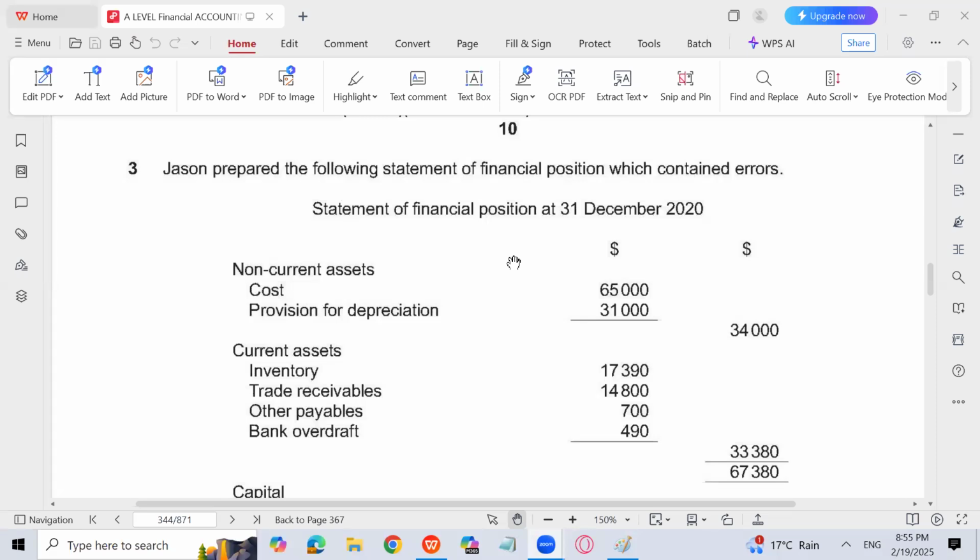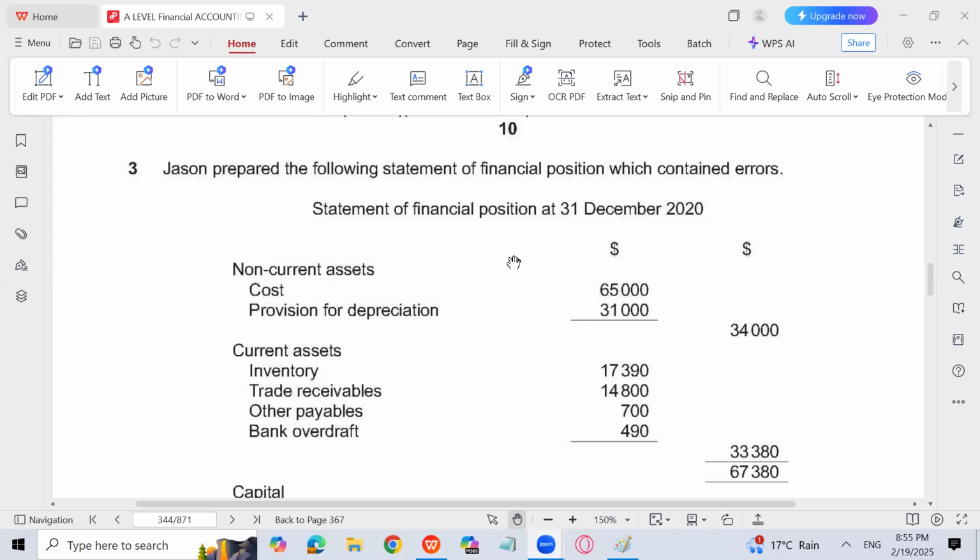Today we are going to solve a question from AS Accounting, and the chapter is basically errors and suspense. In this chapter, we are finding lots of questions in the paper currently which do not require you to pass rectifying entries and prepare a suspense account. Rather, the examiner requires you to prepare the corrected profit and a corrected statement of financial position, meaning the corrected balance sheet. You have to prepare the corrected statement of financial position after finding the corrected profit.